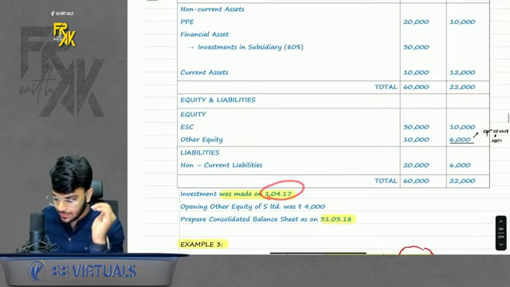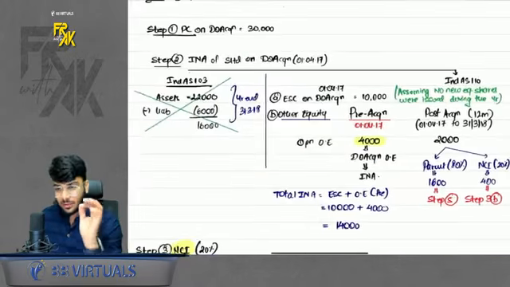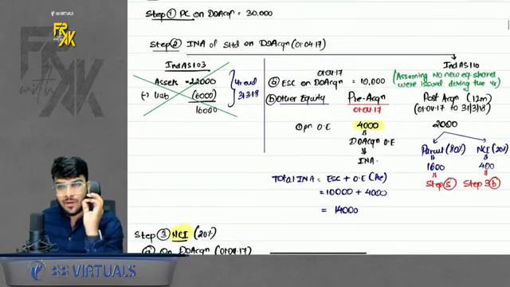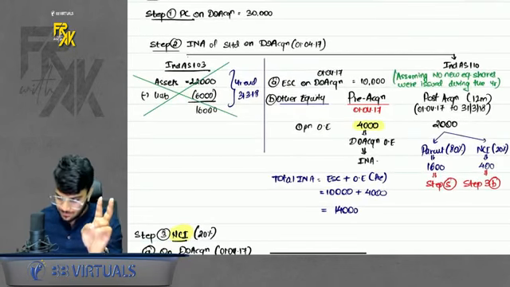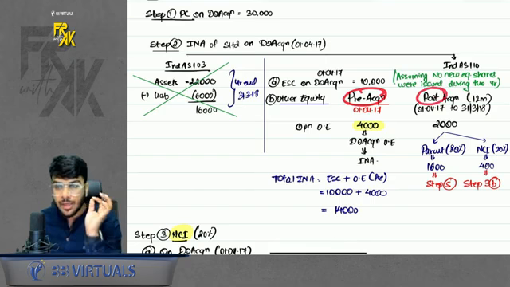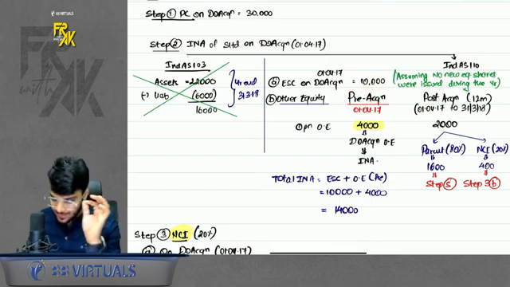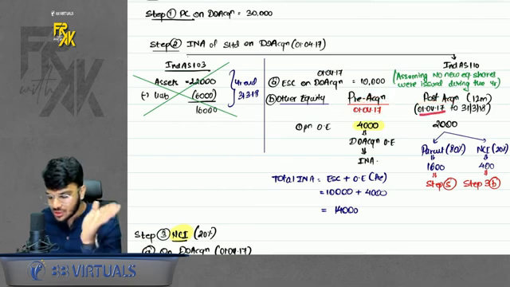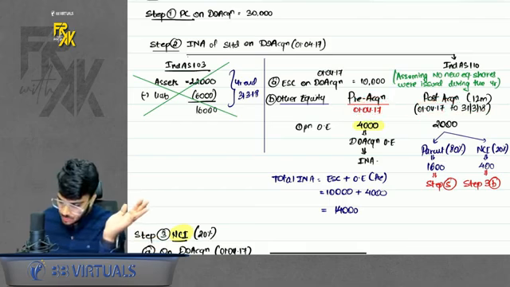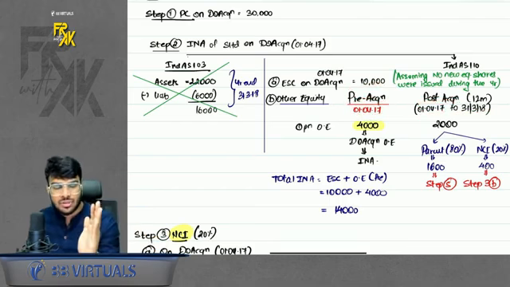So what will you do? You will take the equity capital plus the other equity. Now for other equity, you will bifurcate into 2 columns: the column of pre and the column of post. In pre, you will write the amount up to date of acquisition. And in post, from date of acquisition till year end, how much period is there?